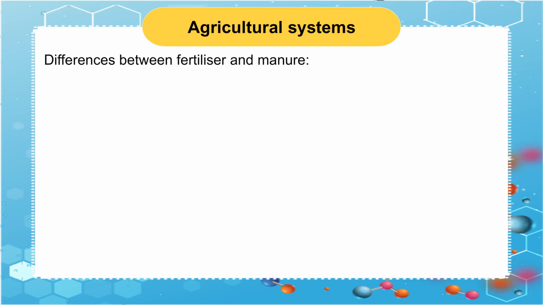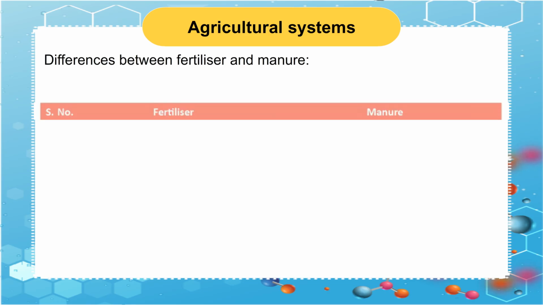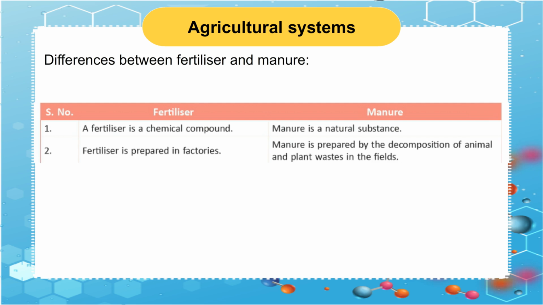Differences between fertilizer and manure. Serial number. Fertilizer. Manure. 1. A fertilizer is a chemical compound. Manure is a natural substance. 2. Fertilizer is prepared in factories. Manure is prepared by the decomposition of animal and plant wastes in the fields.